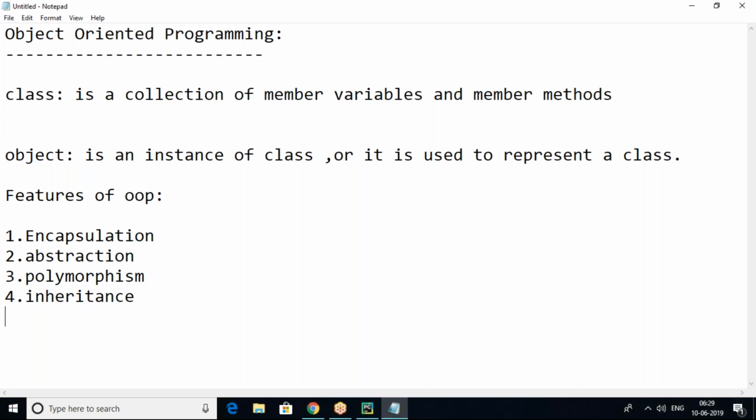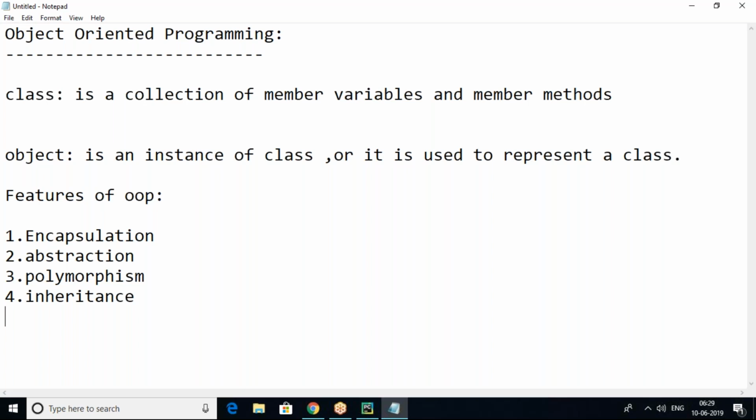So these are the features of object oriented. I'll give a basic idea about encapsulation, abstraction, polymorphism and inheritance, but in the coming sessions we will discuss each feature in detail with practical implementation.